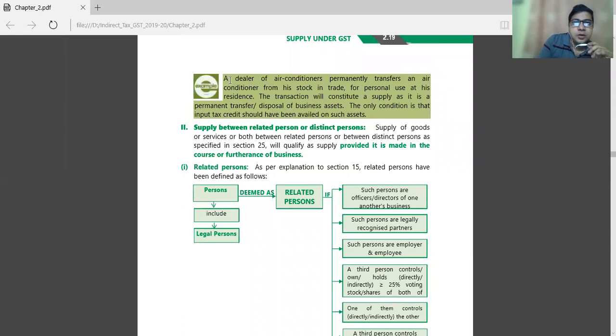Now, a dealer of an air conditioner permanently transfers an air conditioner from his stock in trade for personal use at his residence. The transaction will be construed as a supply. It is a permanent supply.